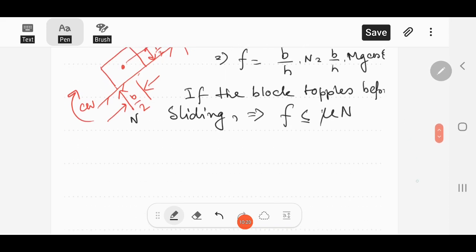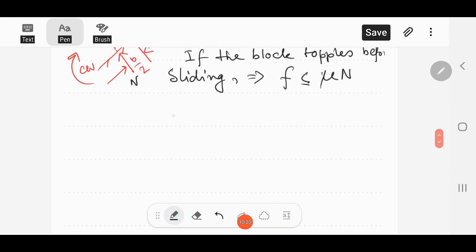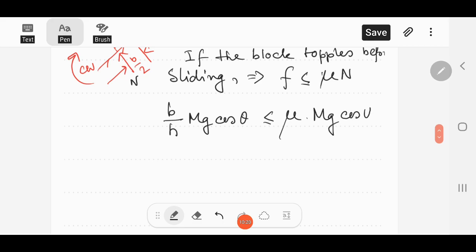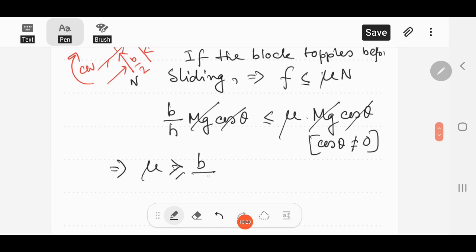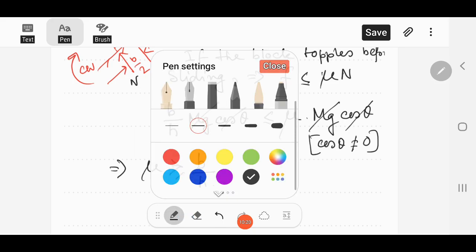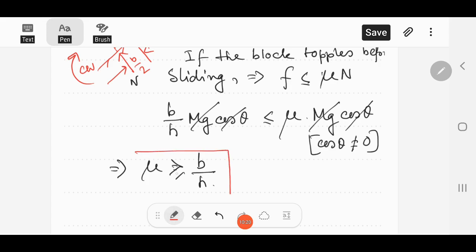F is B by H mg cos theta, which must be less than or equal to mu into N, which is mu mg cos theta. So mg cos theta will cancel out from each side, because cos theta is not equal to 0 and mg is definitely not 0. So mu must be greater than or equal to B by H. So this is our next condition for equilibrium.